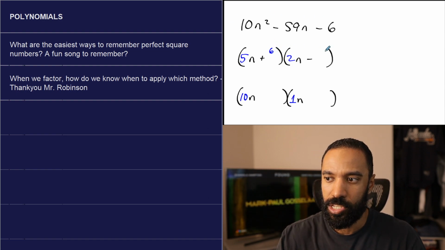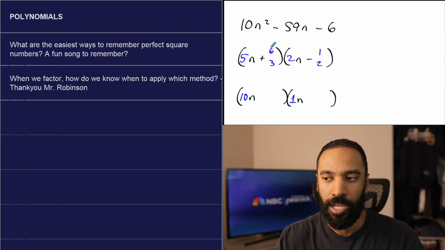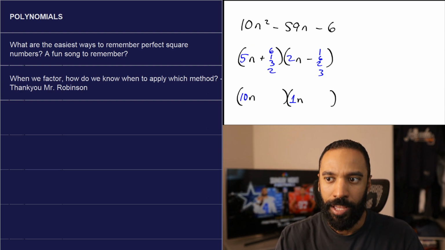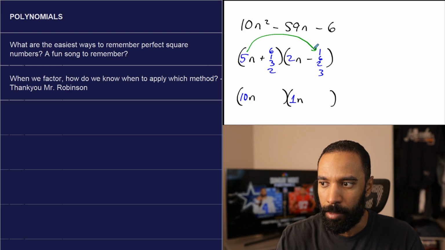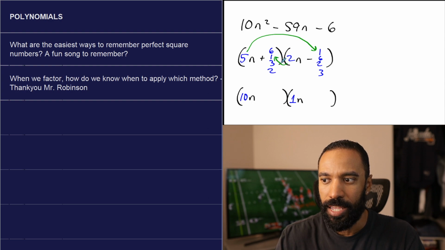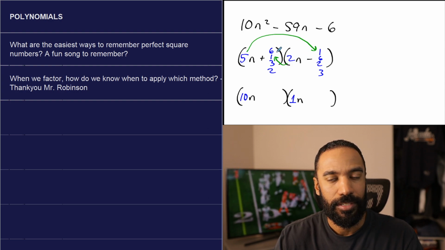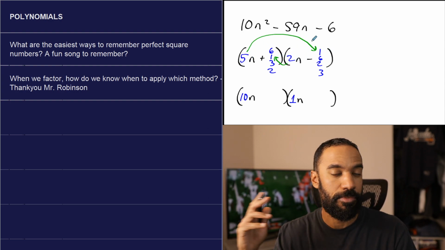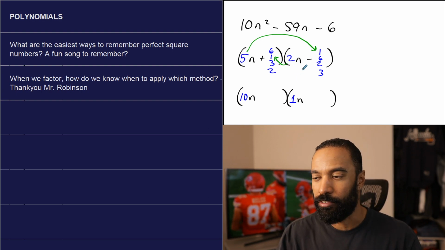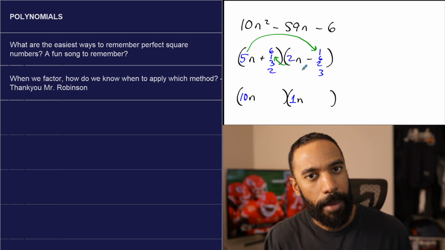Now, if I put 6 here and 1 here, 3 here and 2 here, those aren't the only tests to consider. You also have to consider 1 and 6, and 2 and 3. Because when you FOIL, 5 is going to multiply by this number, either 1, 6, 2, or 3. And 2 is going to multiply by this number, either 6, 1, 3, or 2. If I do 5 times 1 and 2 times 6, versus 5 times 6 and 2 times 1, and add them together, or negative 6, whatever, I'm getting way different results. So now you have to swap them. That stuff doesn't have to happen with 1x and 1x.